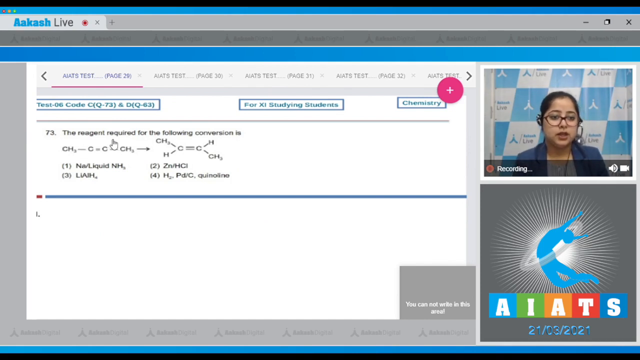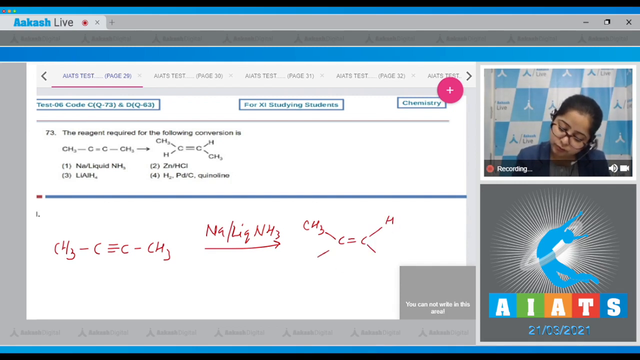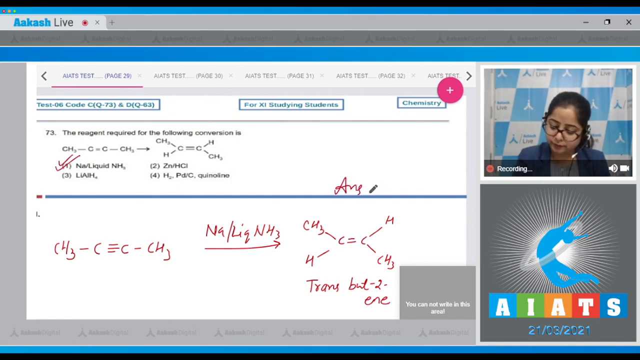Let's read it. The reagent required for the following conversion is, student, here we are given with an alkyne CH3, C triple bond CH3. When Na in liquid ammonia is added to this alkyne, trans-butene is formed. HCH3. This is trans-butene. That means the correct answer is option number 1.